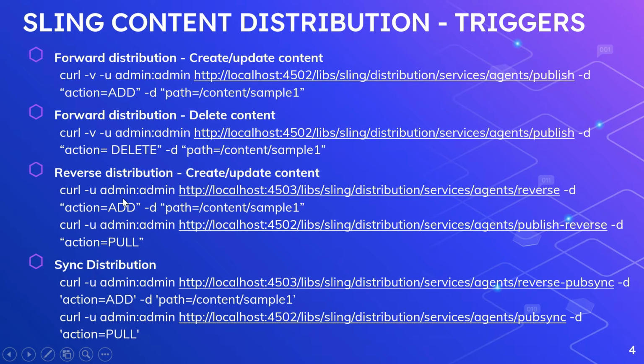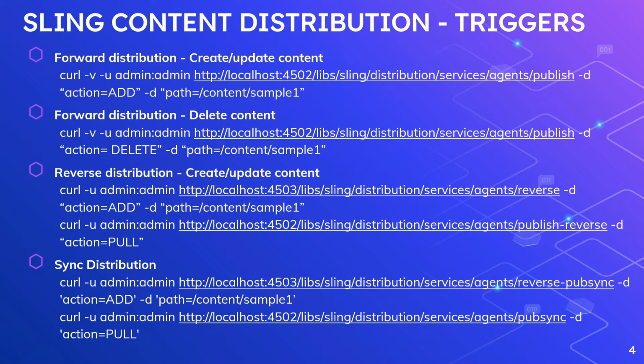The reverse distribution will happen in two steps. The first is in a remote instance, which in my case is a publisher. The publisher should be adding those changes to the local agent. I will show the demo again. Then the author source instance should be pulling those changes into the author. It's called a reverse flow, which is a pull.